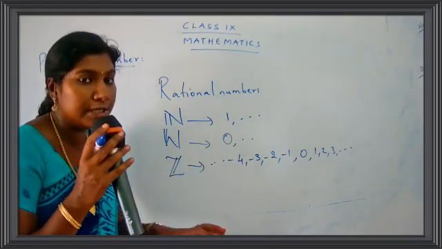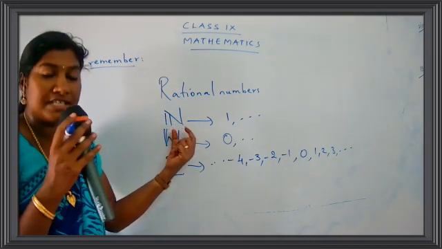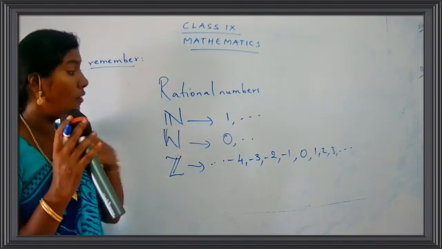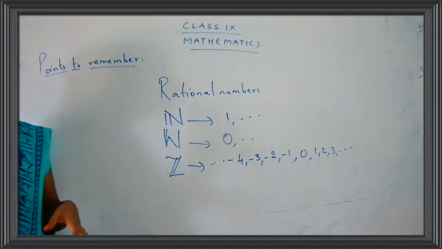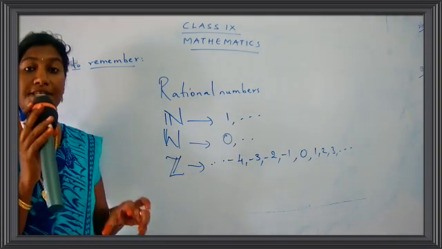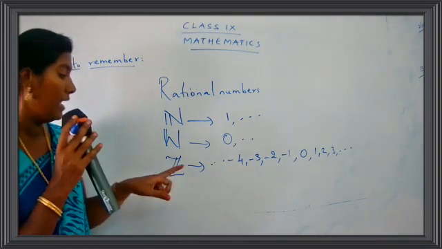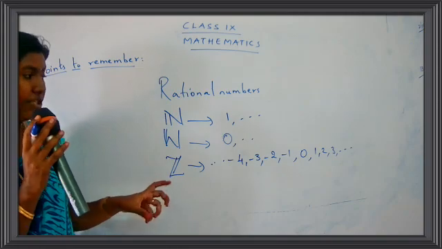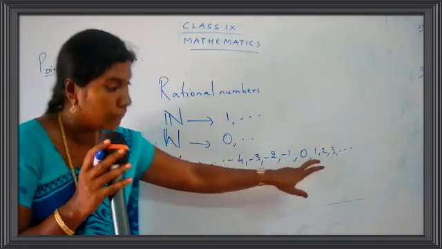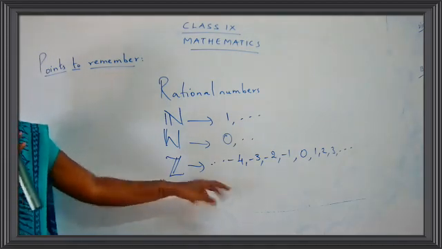Are you clear children? So what is the thing we have seen in the last class? We have seen about a natural number. What is a natural number? It's a counting number which starts from 1. What is a whole number? It starts from the number 0. And what are integers? Integers take the number 0, and they take the positive values and also the negative values.